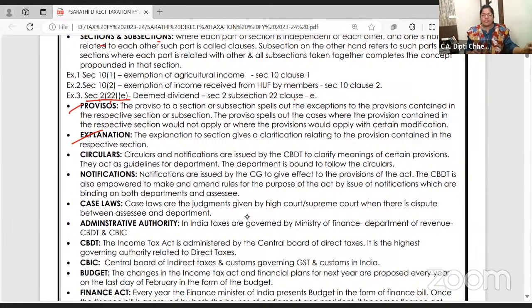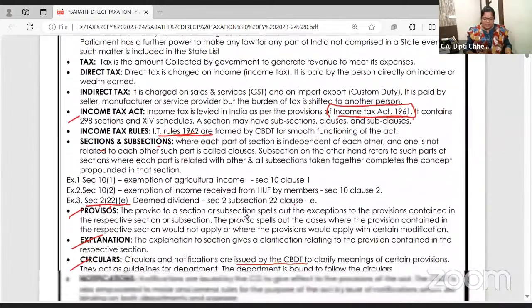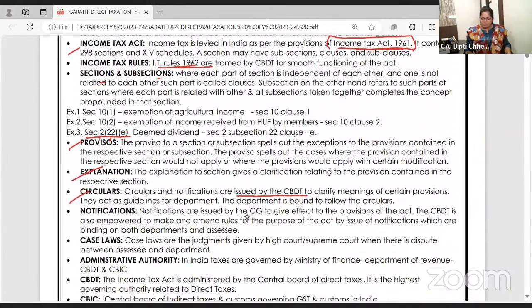Explanations. Many times the section is explained in detail, on how the department wants you to apply this section, so that people don't bend the law in the way they wish to. Circulars. Circulars are issued by CBDT. Tell me one thing, what is CBDT? Central Board of Direct Taxes. We also have CBIC. What is CBIC? Central Board of Indirect Taxes and Customs.